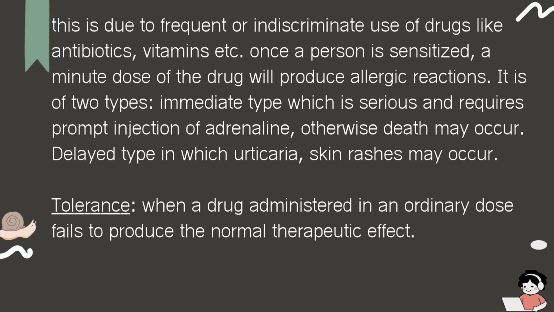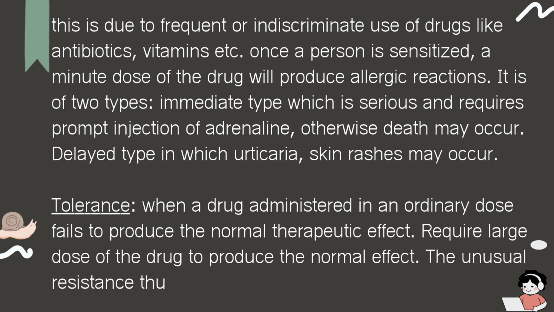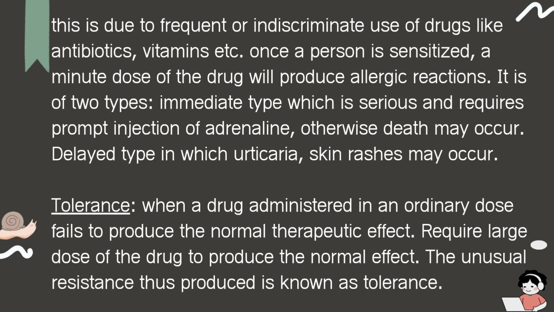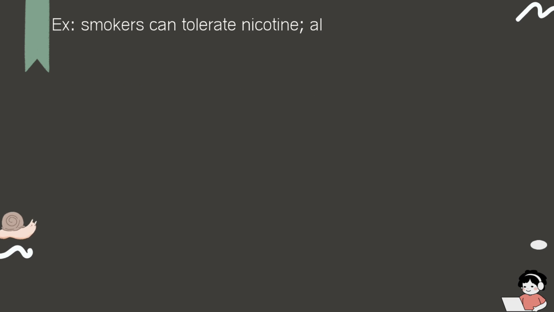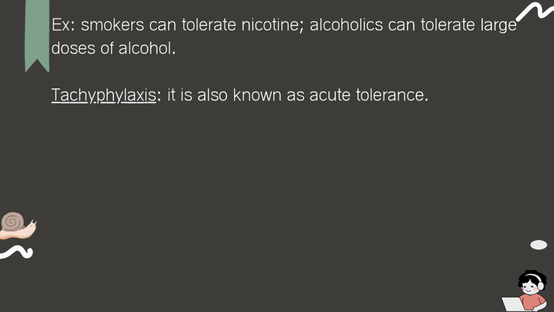Tolerance. When a drug administered in an ordinary dose fails to produce the normal therapeutic effect and a large dose of the drug is required to produce the normal effect, the unusual resistance thus produced is known as tolerance. Smokers can tolerate nicotine. Alcoholics can tolerate large doses of alcohol.